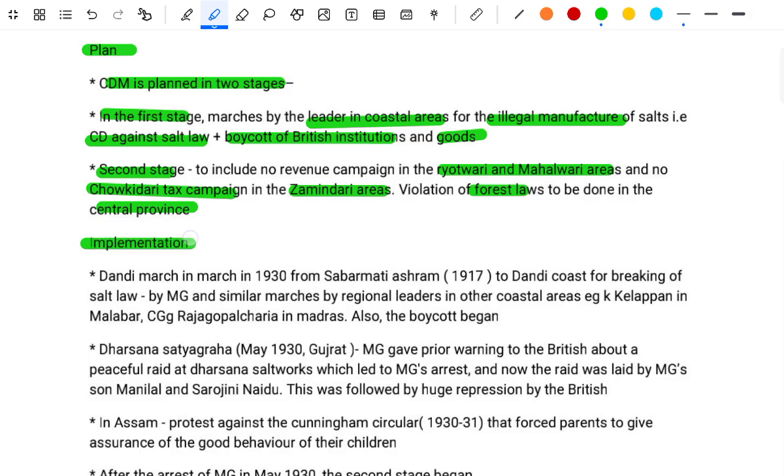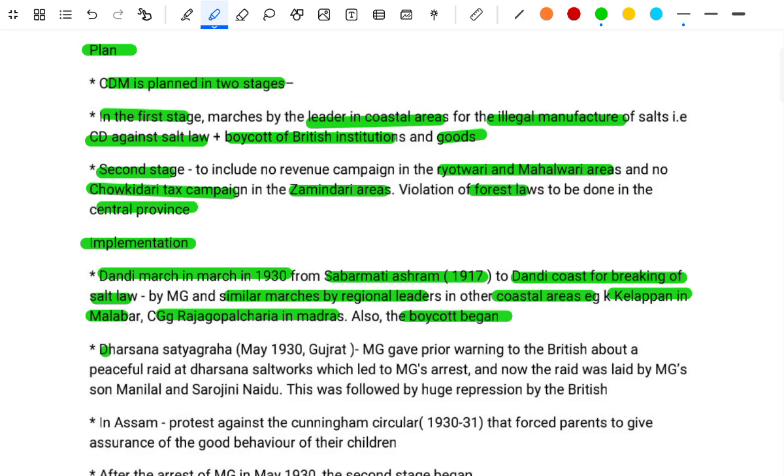The implementation: Dandi March in 1930 from the Sabarmati Ashram, 1917, to the Dandi coast for the breaking of the salt law by MG, and similar marches by the regional leaders in other coastal areas. For example, K. Kelappan in Malabar and C. Rajagopalachari in Madras, and also the boycott began.